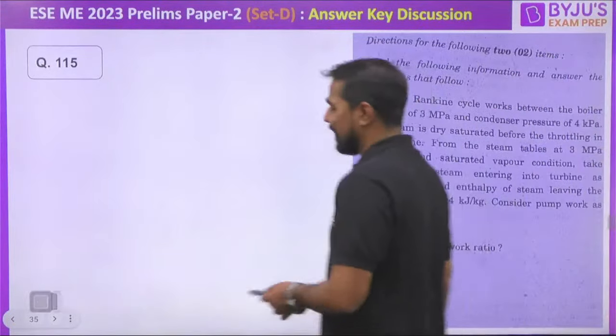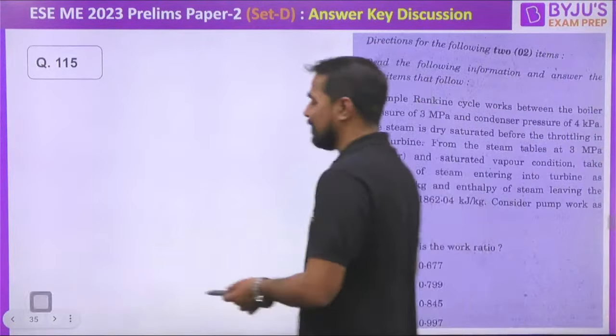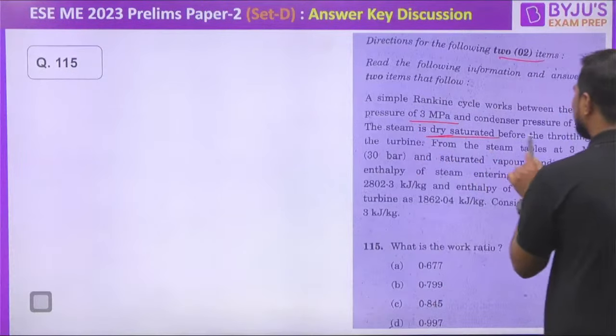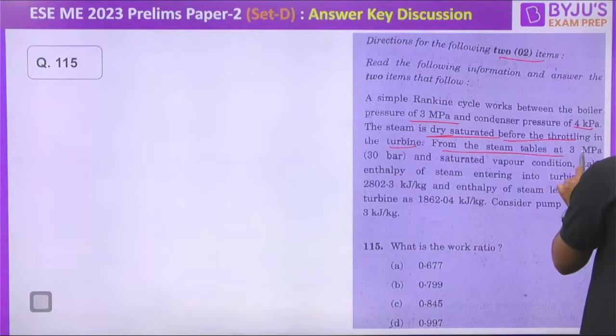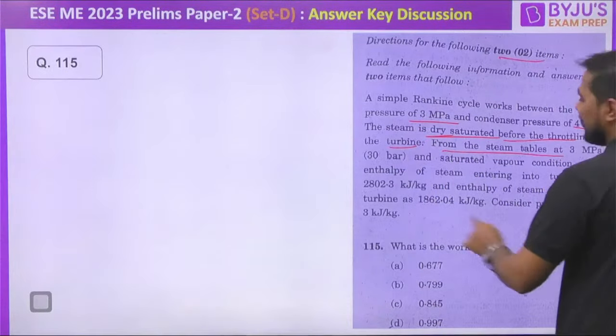Very important and one of the easiest questions from the power plant, my dear. 2 marks one and 2 marks with this. Next question, sir. A simple Rankine cycle works between the boiler pressure of this one and, my dear, condenser pressure of this one. Two pressures are given to us. The steam is dry saturated before the throttling in the turbine. From the steam table at 3 megapascal and saturated vapor condition, take the enthalpy of steam entering into the turbine.